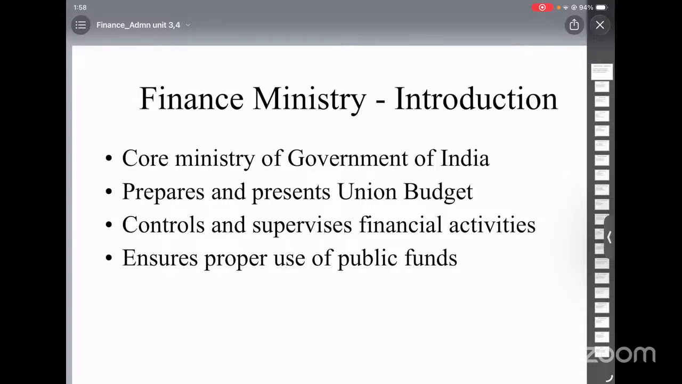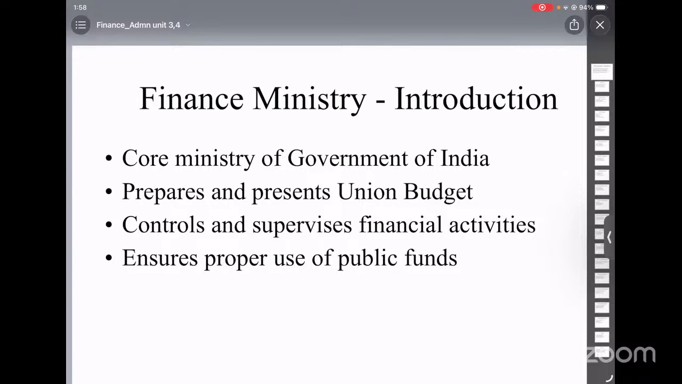And the fourth stage is accounting. Accounting means maintaining proper records of all financial transactions. This is very important for transparency and control. Through accounting, we can check whether money is spent legally, whether it is spent properly, and whether it is within budget limits. It also helps in policy making and future planning.